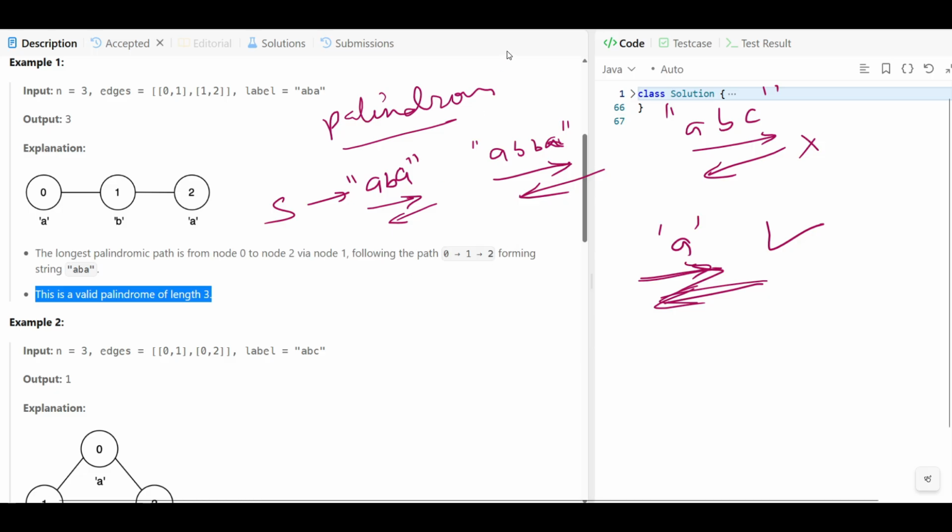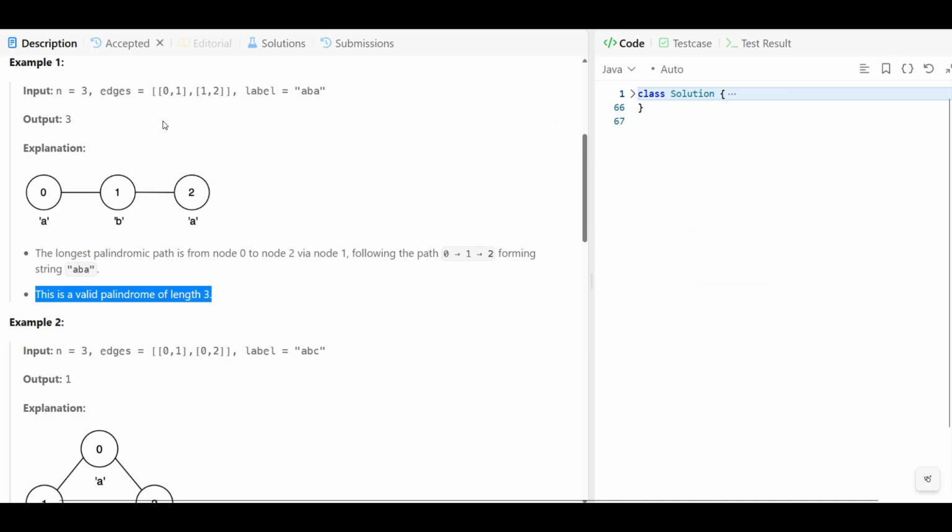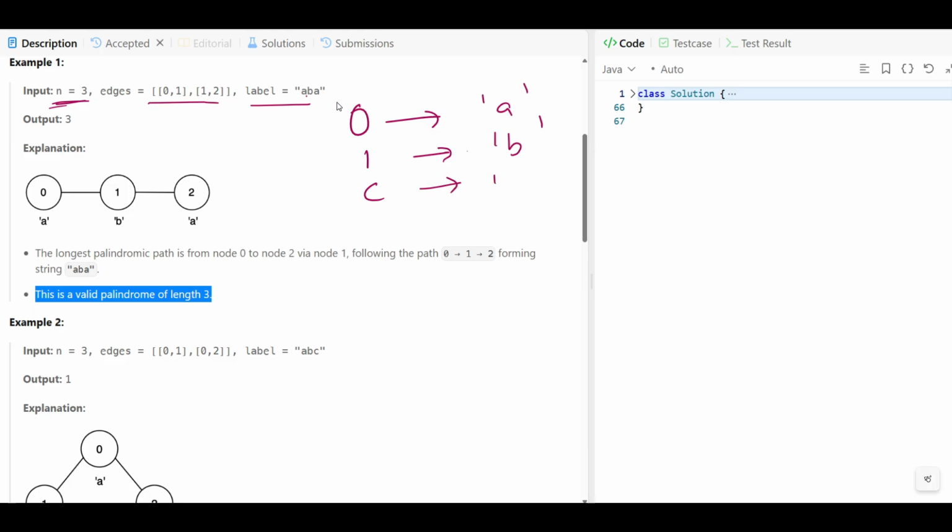Understand? So let's walk through this example. Very first, we have been given n equal to 3, edges 0-1 and 1-2, and the label ABA. This means there are 3 nodes. So we'll write that 0 belongs to A, because in the label we have A at index 0. Then we have another node 1 that is connected, we'll say B. Let's suppose another node is C, no, not C, this is A. Okay, A, B, A.